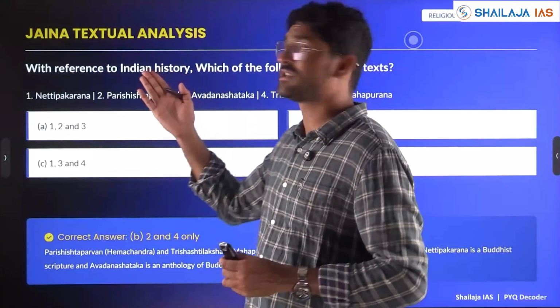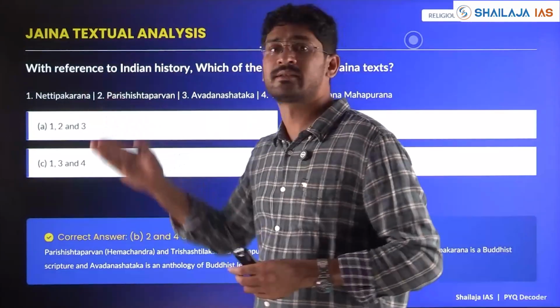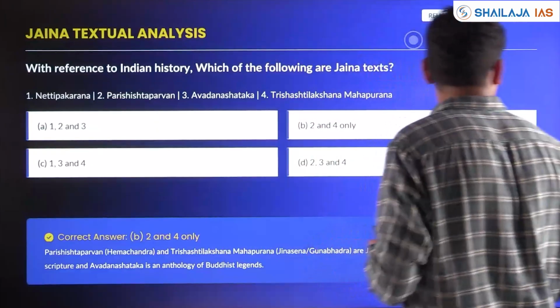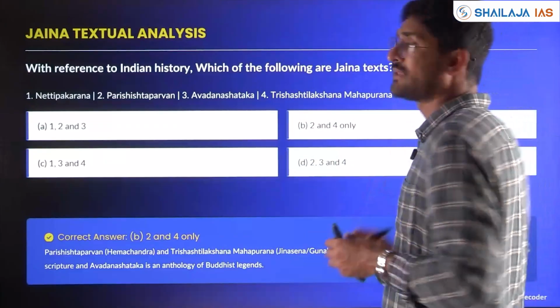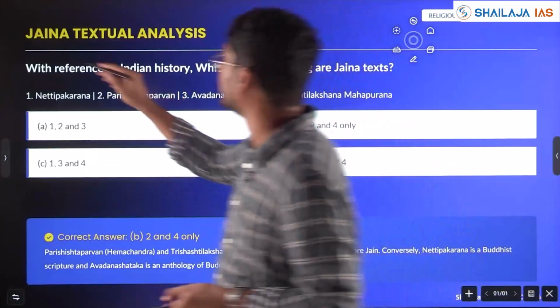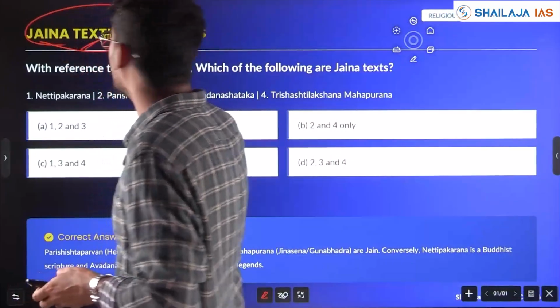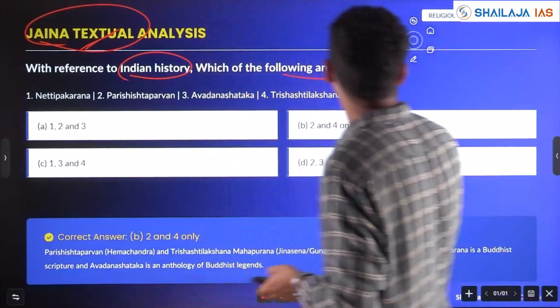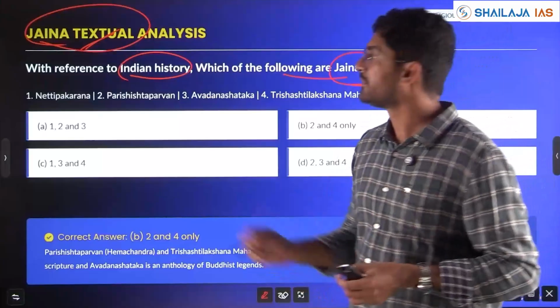Next, it is with respect to texts and poets, and a brief description of the poets and authors and of what they have written. Here we'll see about Jaina and Buddhist literature. With reference to Indian history, which of the following are Jaina texts?